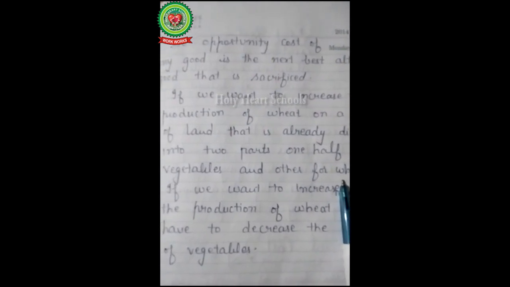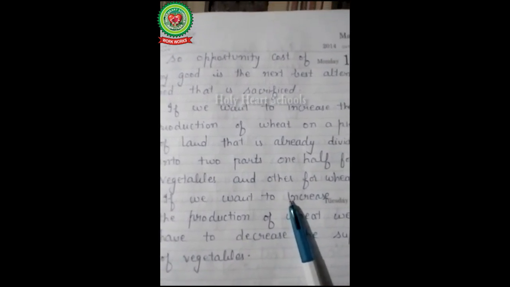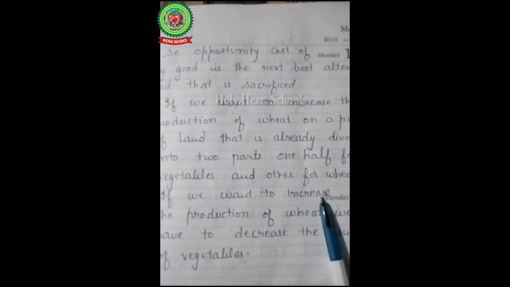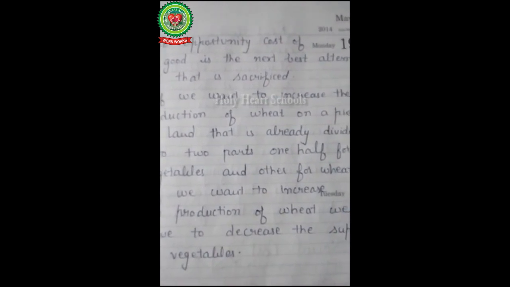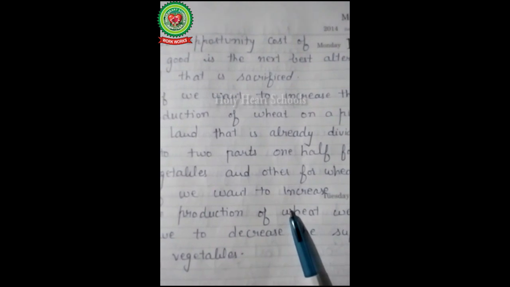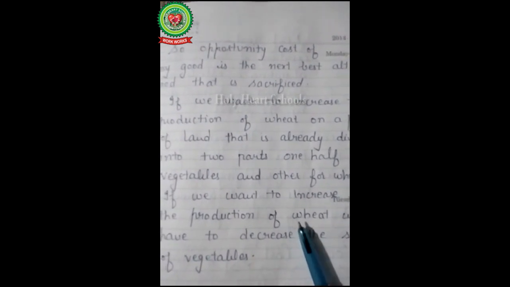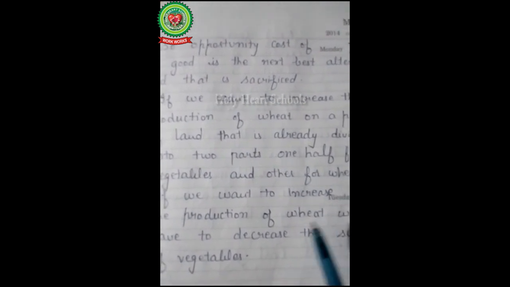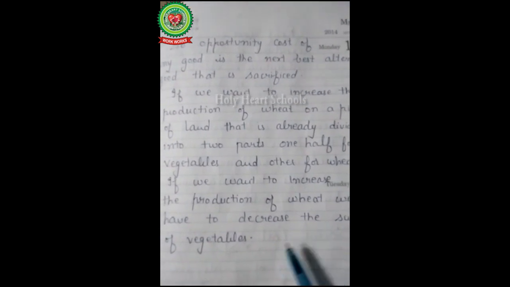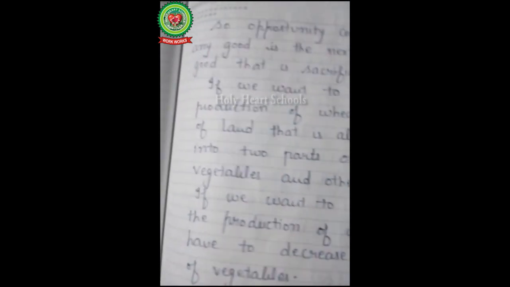If we want to increase the production of wheat on a single piece of land that is already divided into two parts, one half for the wheat and another half used for the vegetables, in order to increase the production of wheat we will use some part of the land used for the vegetables. Because the producer has a profit motive, he knows the market value of the wheat and he will increase the production of wheat in order to earn profit, and he will decrease the production of vegetables.